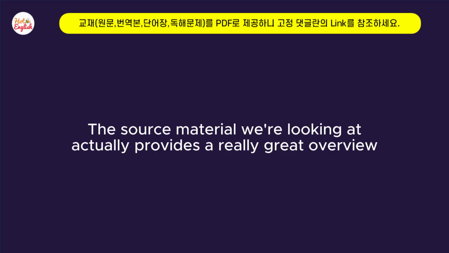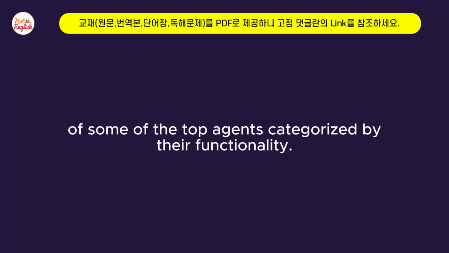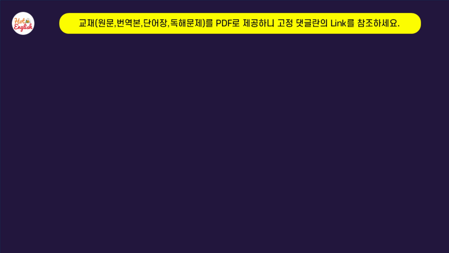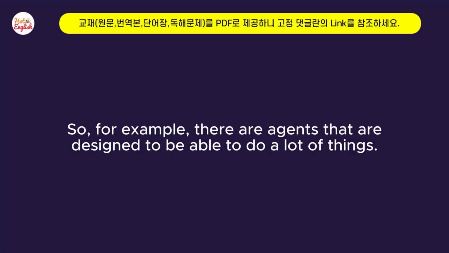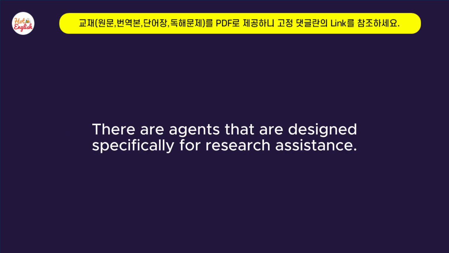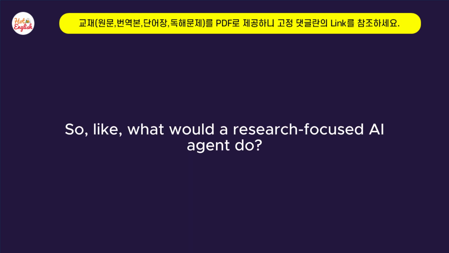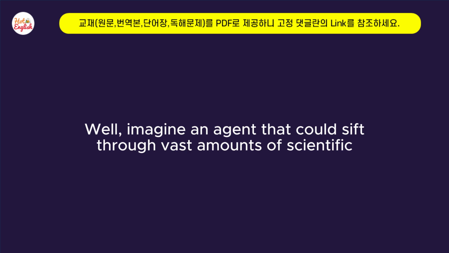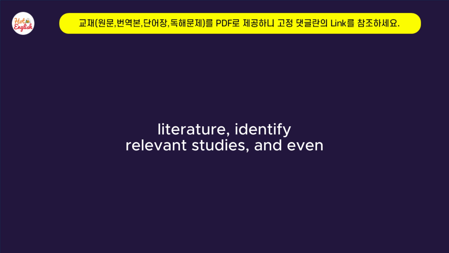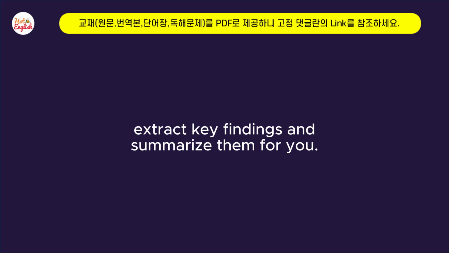The source material we're looking at actually provides a really great overview of some of the top agents, categorized by their functionality. Cool. So, for example, there are agents that are designed specifically for research assistants. Oh, interesting. Okay, so what would a research-focused AI agent do? Well, imagine an agent that could sift through vast amounts of scientific literature, identify relevant studies, and even extract key findings and summarize them for you.